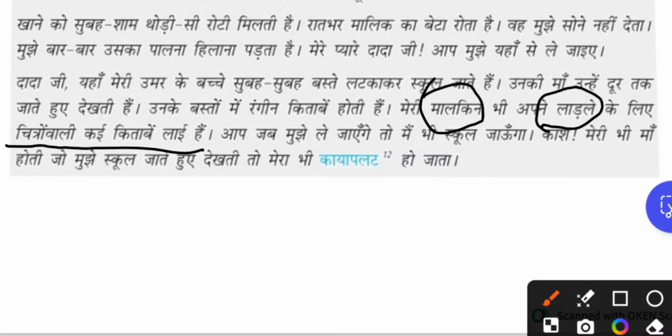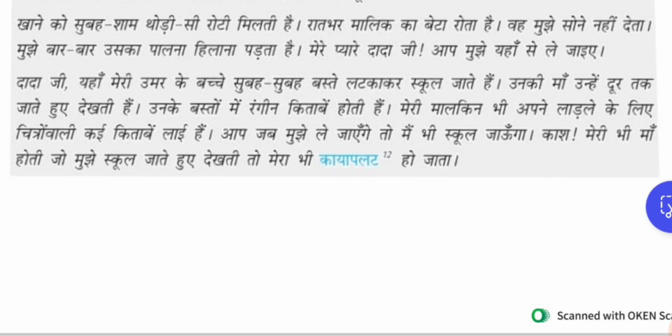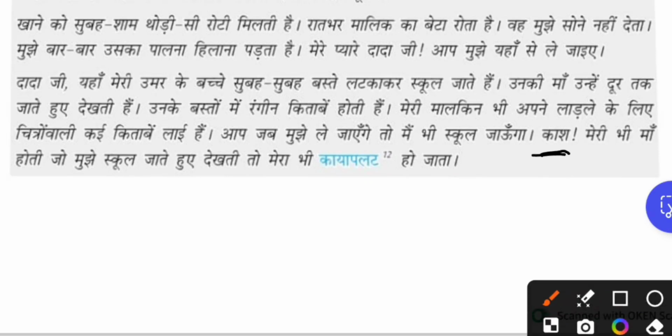आप जब मुझे ये ले जाएंगे तो मैं भी स्कूल जाऊंगा. So if you take me from this place, then I will also go to school. काश. So here the exclamatory symbol is there. काश if मेरी भी माँ होती, if my mother is also there, जो मुझे स्कूल जाते हुए देखती तो मेरा भी काया पलट हो जाता.